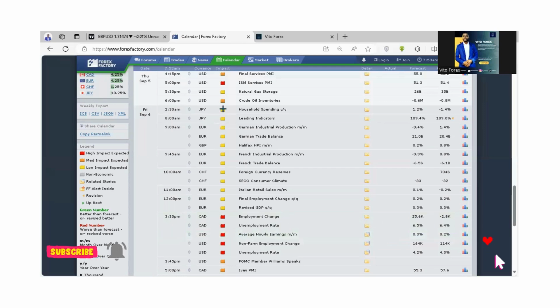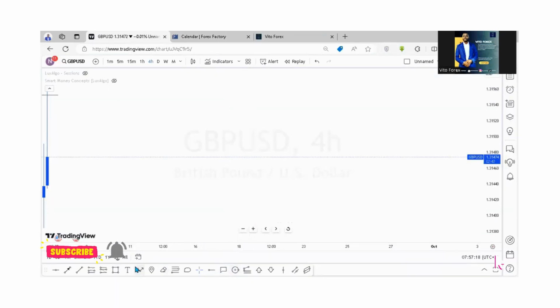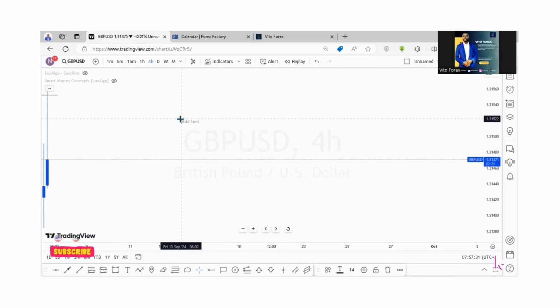For example, let's try to put it here. So we say that we have 2 instances from which we trade NFP or any other high impact news. Instance number 1, if at all we are gaining value, it could be the dollar, it could be the pound, it could be whatever, gaining value.